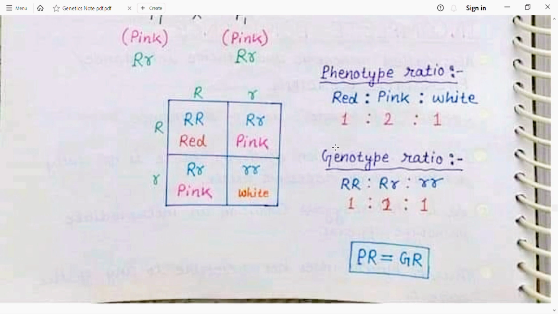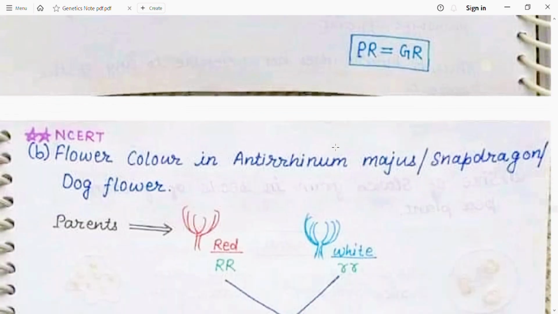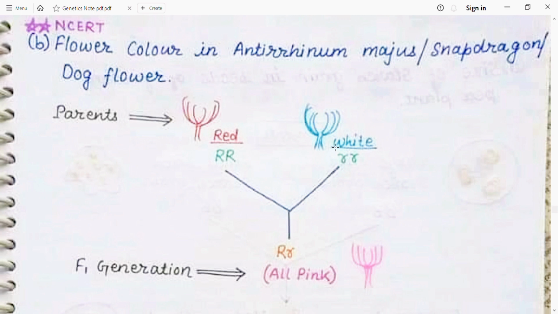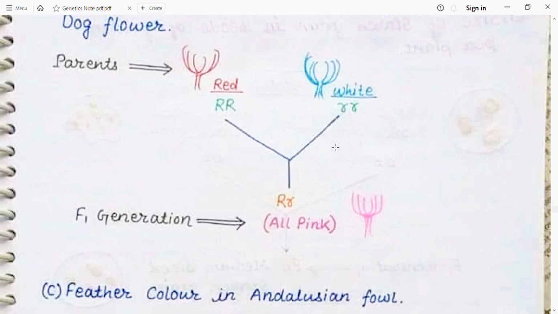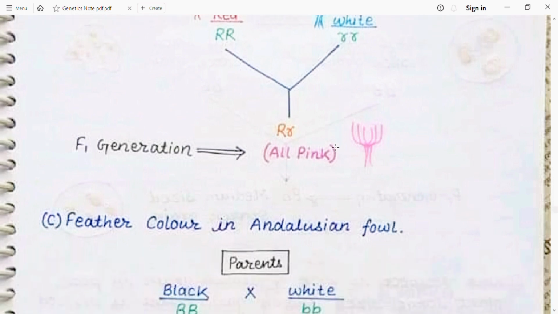Remember, in complete dominance, the genotypic and phenotypic ratio is not the same, while in incomplete dominance, the genotypic and phenotypic ratio is the same. We take another example. Flower color in Antirrhinum majus, also known as snapdragon: a red color flower is crossed with a white color flower. The offspring produced in the F1 generation all have pink color. Upon selfing, it produces one red, two pink, and one white color flower. So the phenotypic ratio and genotypic ratio are also the same.